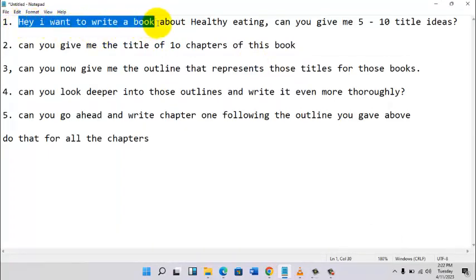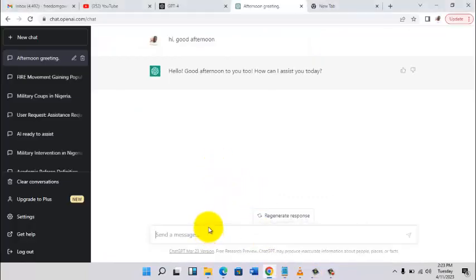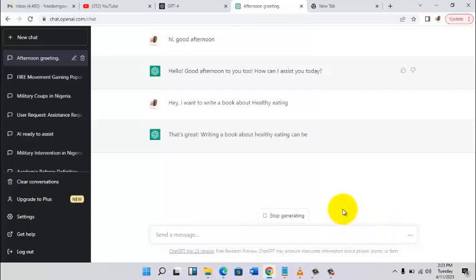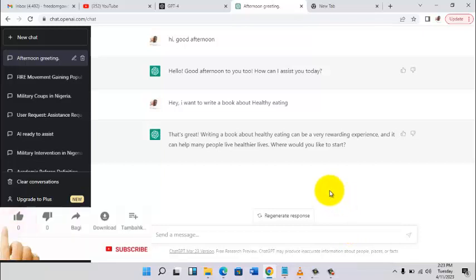Now I'm going to enter these words: Hey, I want to write a book about healthy eating. It could be anything. It could be diet, it could be exercise, it could be marriage, it could be a book on anything at all. But I want to write about healthy eating. So I'll say, hey, I want to write a book on healthy eating. Let's see what it says. Alright, GPT has responded. It said that's great. Writing a book about healthy eating can be a very rewarding experience, and it can also help people live healthy lives. Where would you like to start?